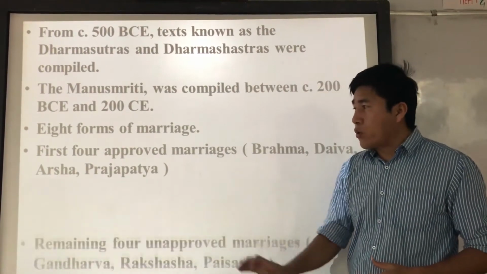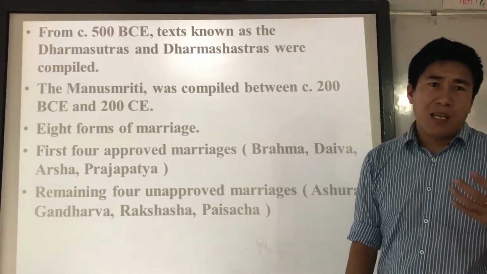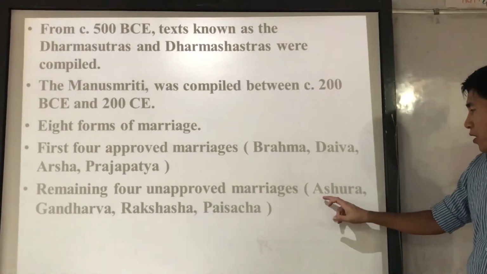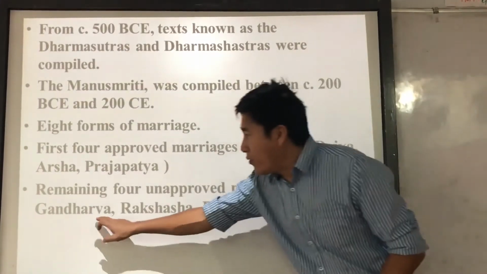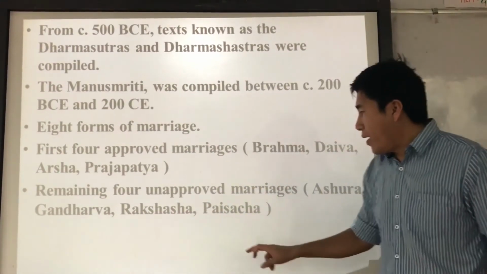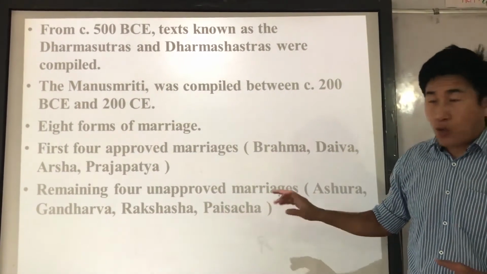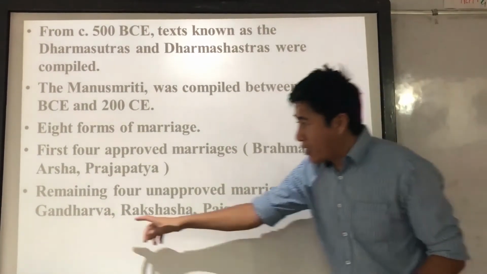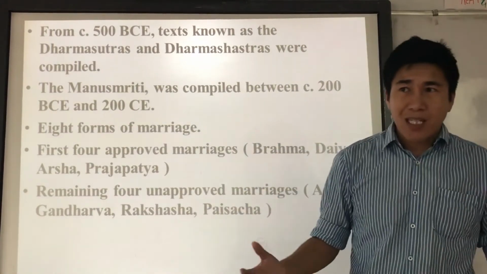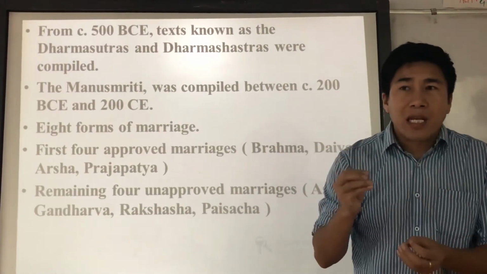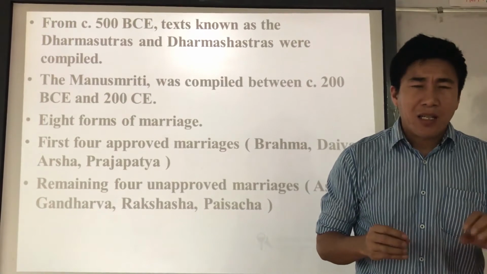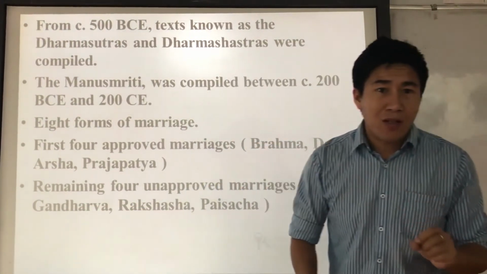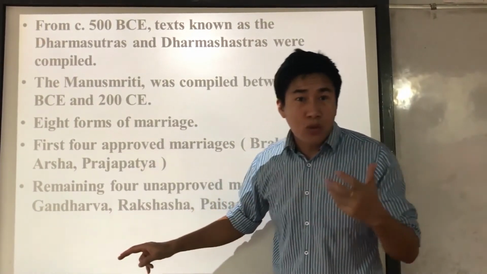Now the later four, which were unapproved or considered bad or taboo, were Asura vivaha, Gandharva vivaha, Rakshasa vivaha, and Paishacha vivaha, right? So these are the four forms of marriage that were considered bad. And in this, Gandharva, right now in present-day Indian society, love marriage is considered taboo, right? Why? Because Gandharva vivaha is love marriage. It's all about the love marriage that we used to have, right?